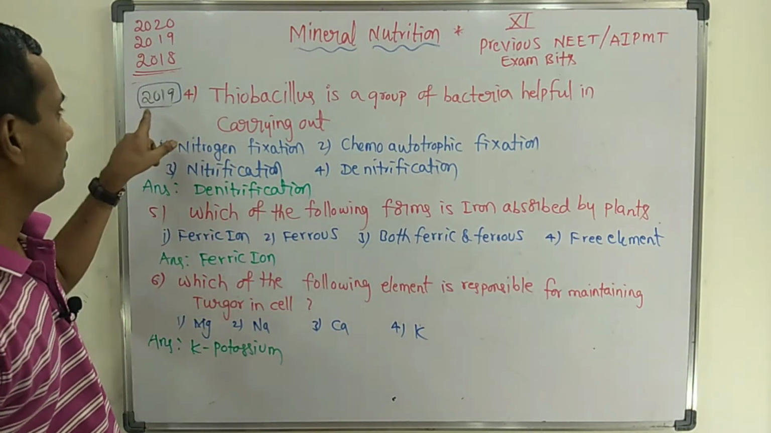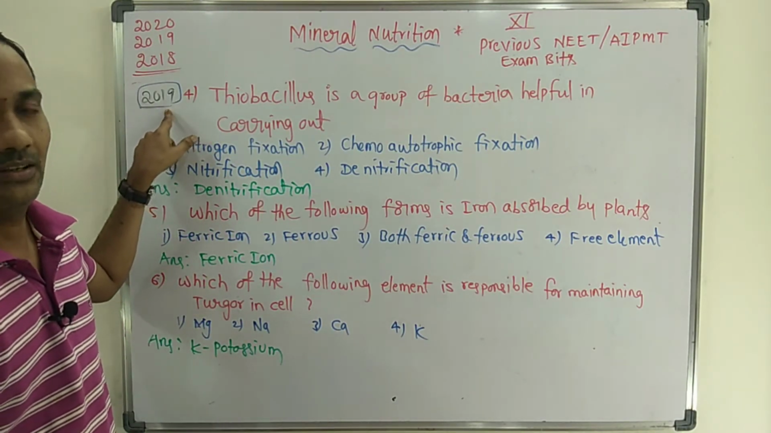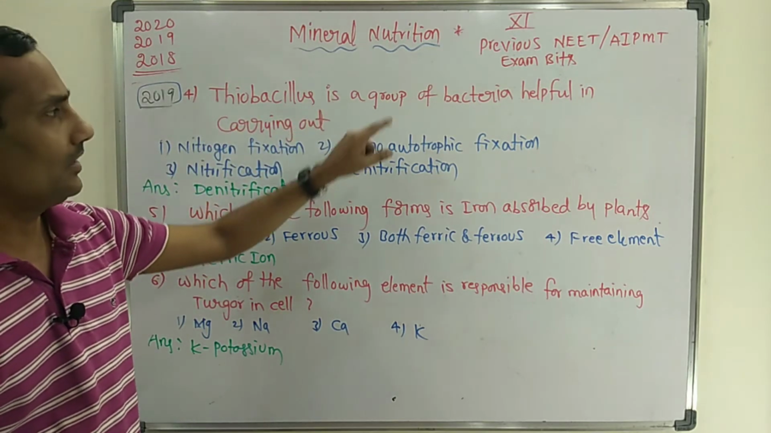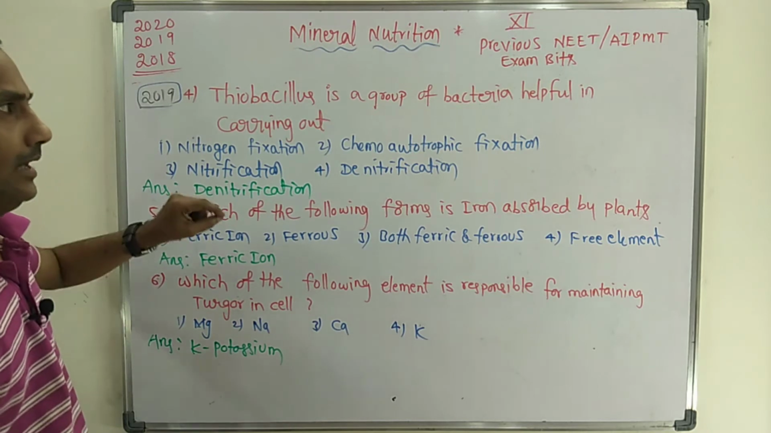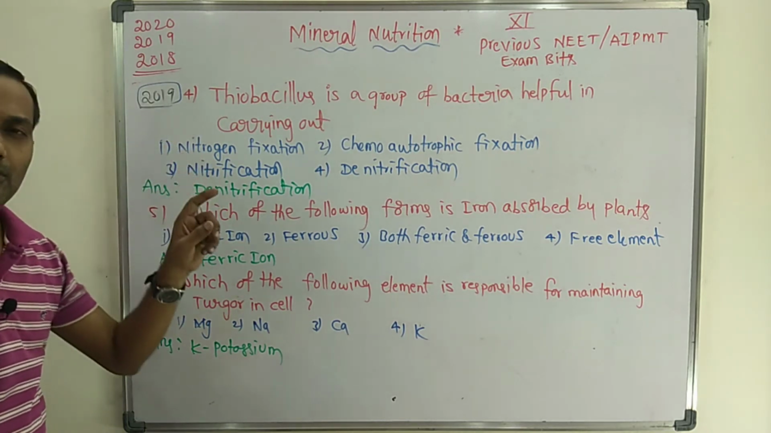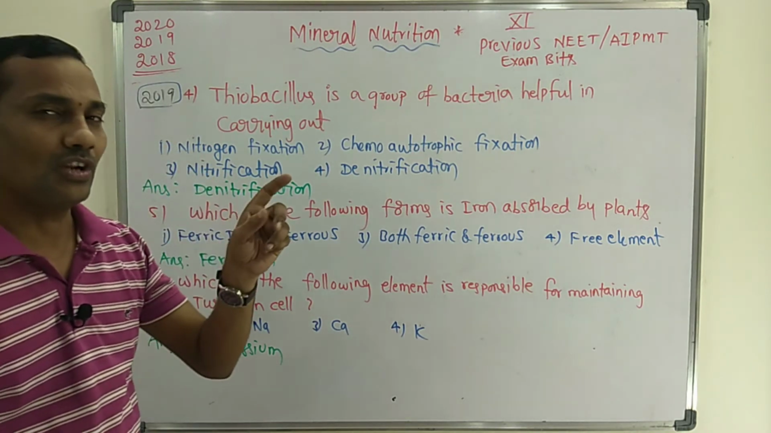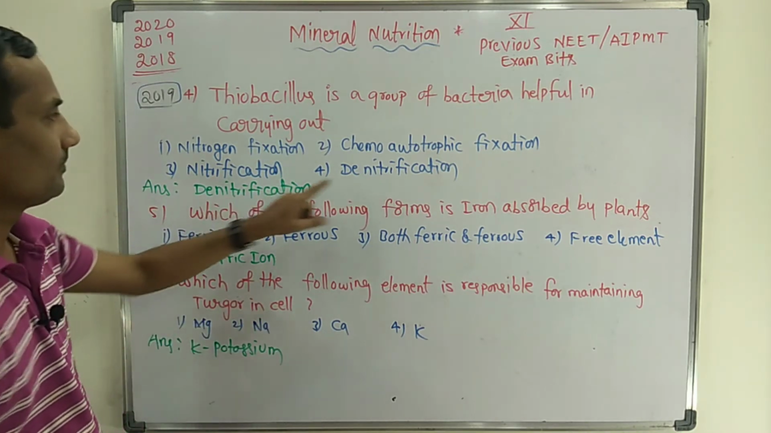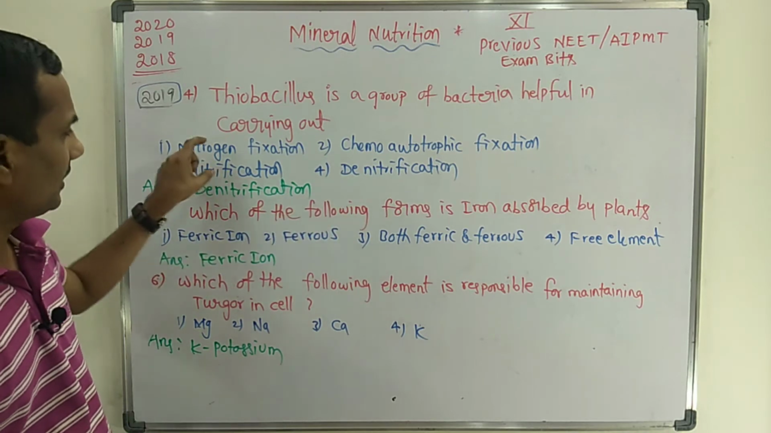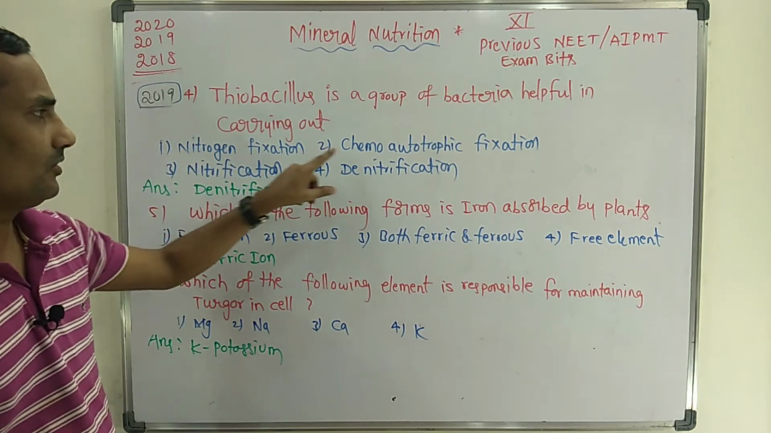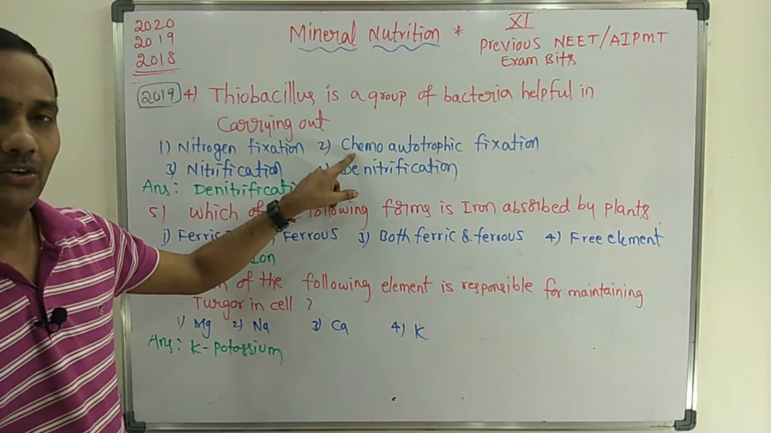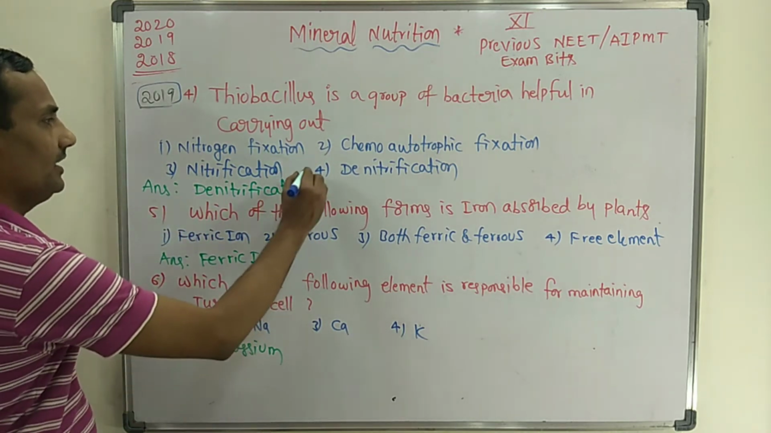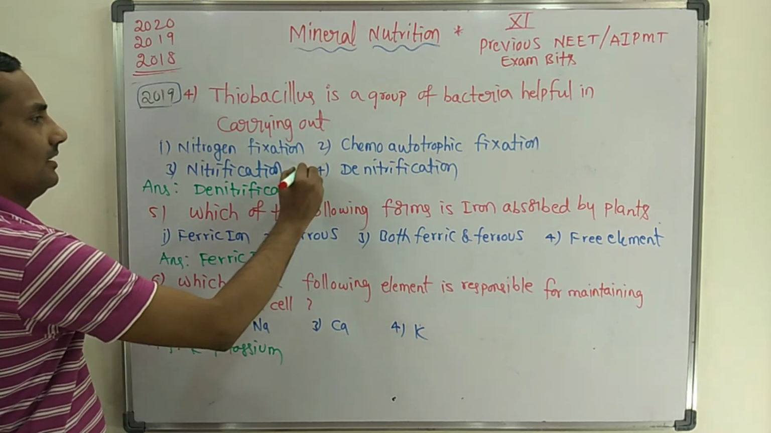Next, in the 2019 NEET exam, this question is given. Thiobacillus is a group of bacteria helpful in carrying out what? Thiobacillus and Pseudomonas are two bacterial cells that play an important role in denitrification. The options given are nitrogen fixation, chemoautotrophic fixation, nitrification and denitrification. Denitrification is the correct answer.